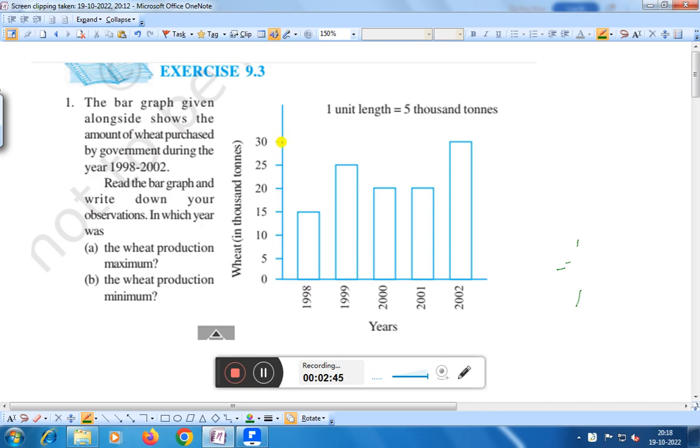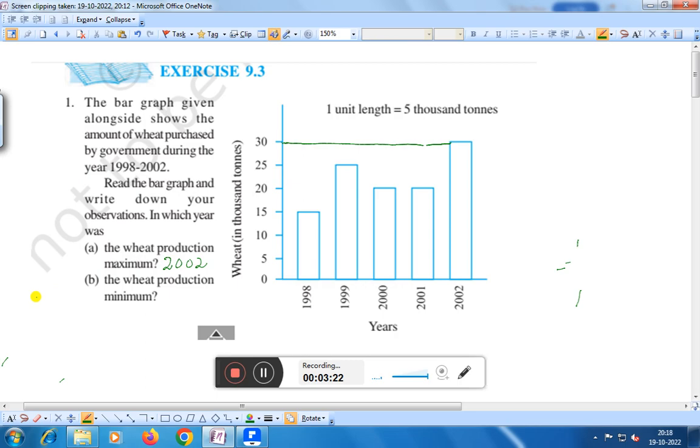This is the distance, this is the line, you see, and this one is 30,000 tons, and that is the maximum. Therefore, in which year was the wheat production maximum? That is in 2002, right? That is in 2002. Next question, in which year was the wheat production minimum?